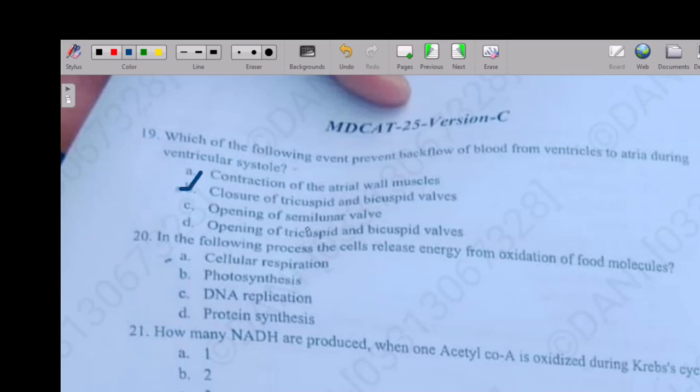So the next question is: in which of the following processes does the cell release energy from oxidation of molecules? Option A: cellular respiration, B: photosynthesis, C: DNA replication, D: protein synthesis. So the right option is option A, cellular respiration.